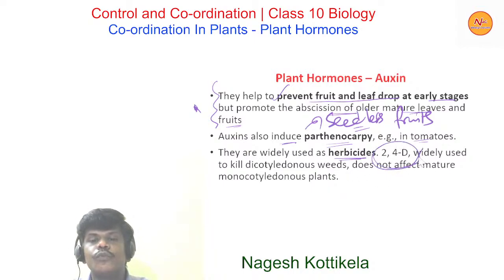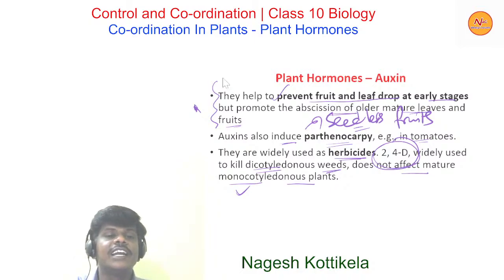For example, 2,4-D is widely used to kill dicotyledonous weeds, and does not affect mature monocotyledonous plants. So these herbicides, which are auxins, do not affect mature monocotyledonous plants, but they kill dicotyledonous weeds present in the field. This is how auxins are helpful for farmers in agriculture fields. They destroy dicot weeds in the field.